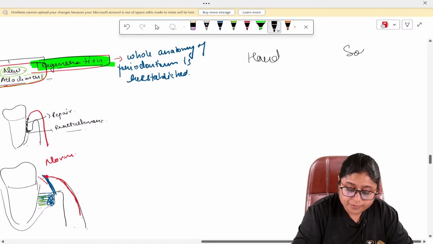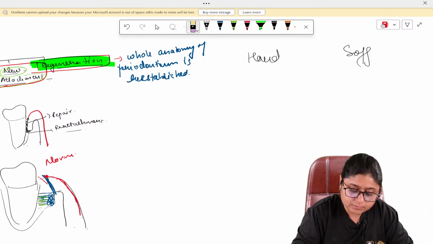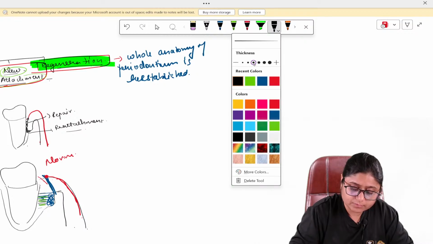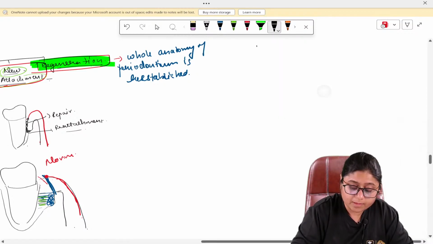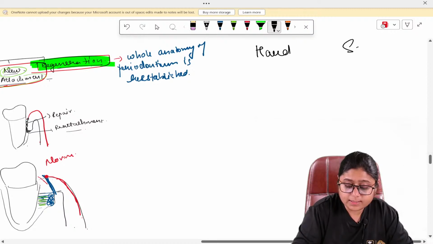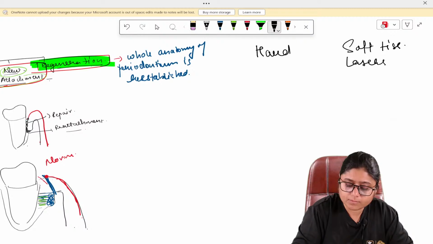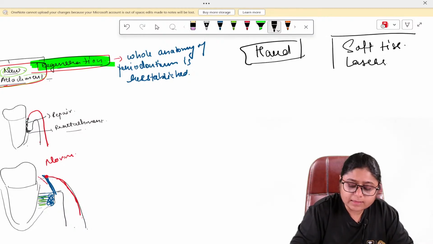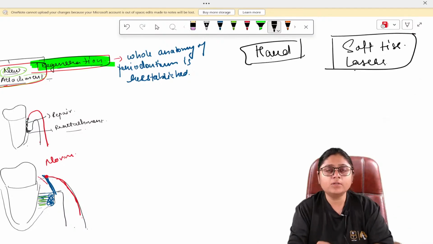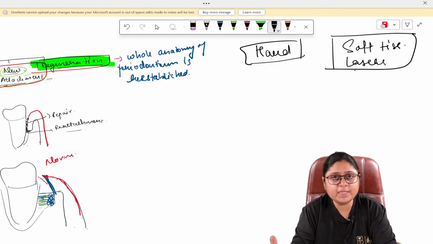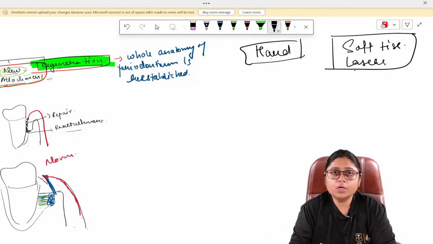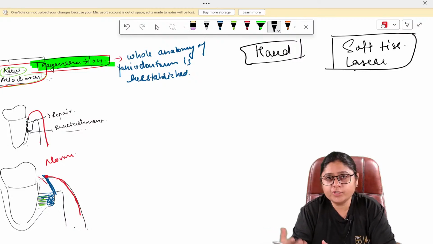Hard and soft tissue lasers. Hard means that it is able to cut the bone and calculus, remove the calculus, right? And soft means we can work on the gingiva and other soft tissues of the oral cavity.